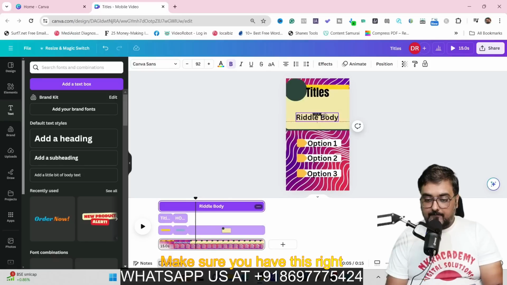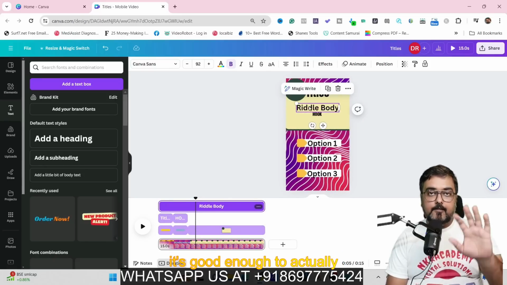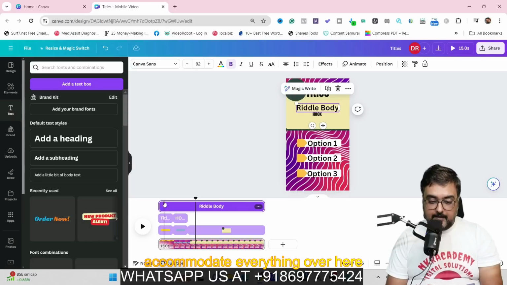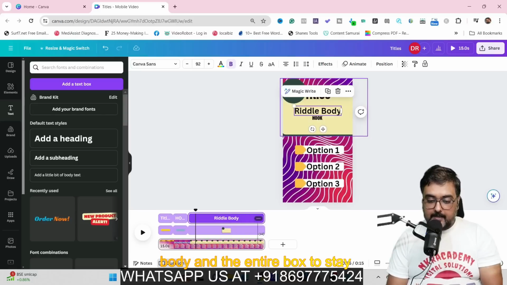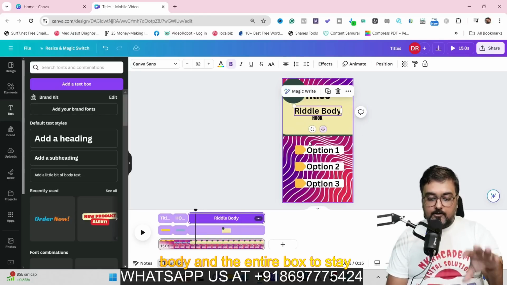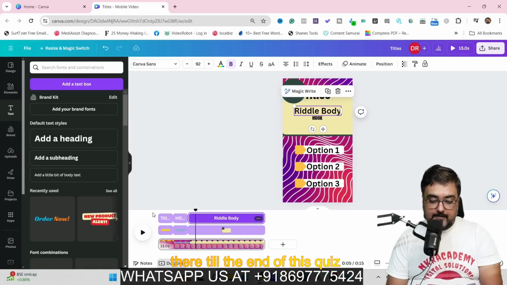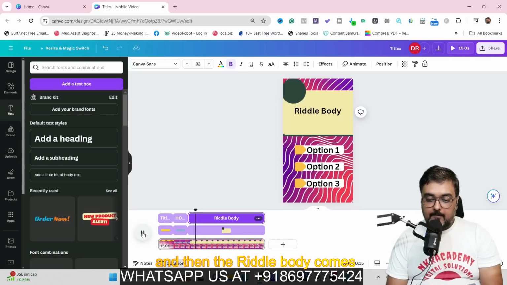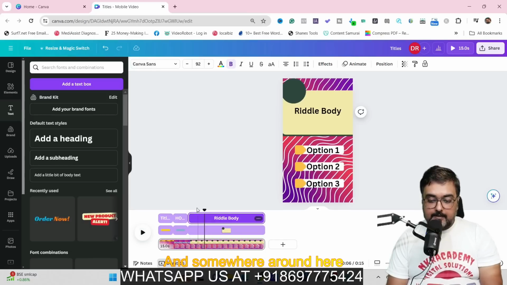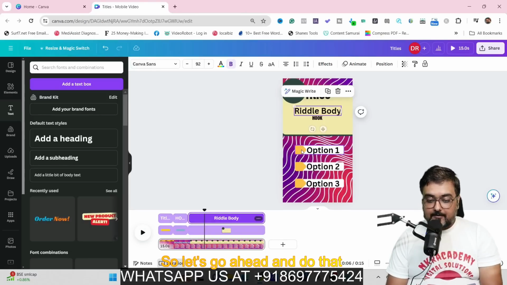Make sure you have this right in the middle, so that whenever the riddle body is long enough, it's good enough to actually accommodate everything over here. Now we will again adjust the time frame, and we want this riddle body and the entire box to stay there till the end of this quiz. So let's go ahead and check whether that happens or not. You can see over here the titles, then the hooks, and then the riddle body comes up, and somewhere around here the options should come up. So let's go ahead and do that quickly.